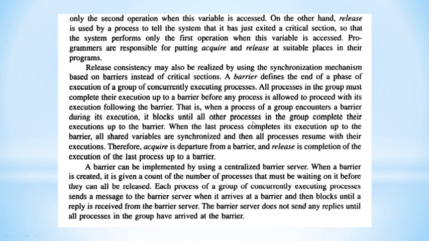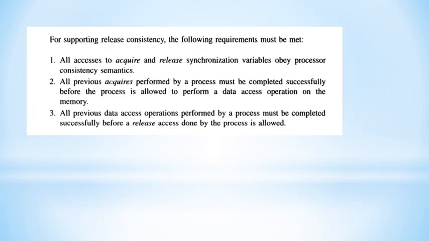After that phase, all the variables are synchronized in that critical section, and the processes will get back to their own executions. So acquire is a departure from the barrier, and release is the completion of the execution of the last process at the barrier. This barrier service can be implemented by a centralized barrier server.